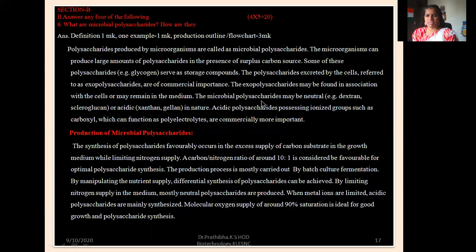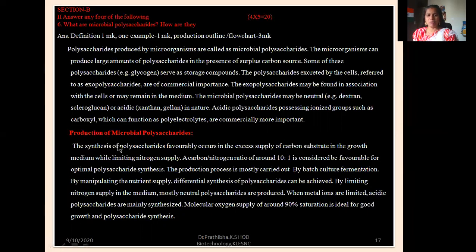The microbial polysaccharides may be neutral, for example, dextran and scleroglucan, or acidic, that is xanthan in nature. Okay, acidic polysaccharides possessing ionized groups such as carboxyl, which can function as polyelectrolytes, are commercially more important. Now let us go through production of microbial polysaccharides.